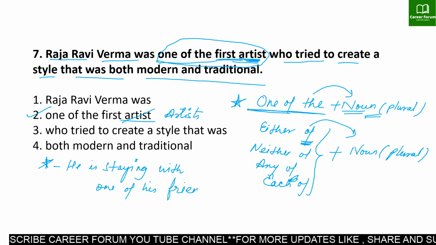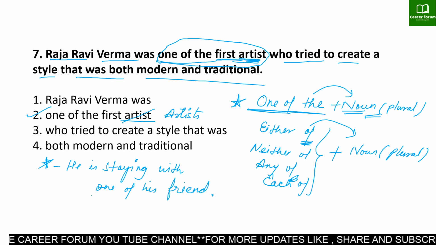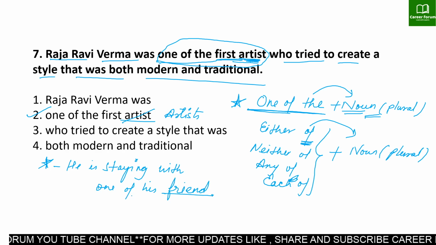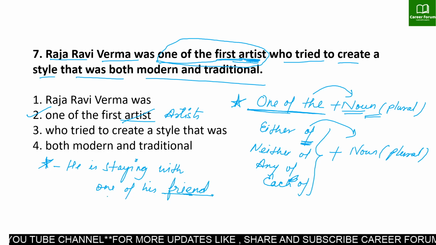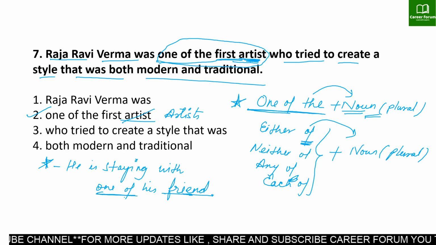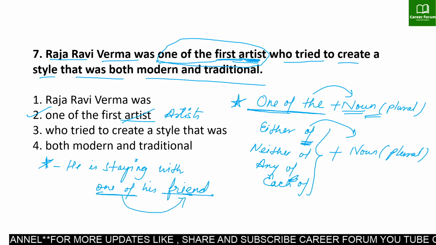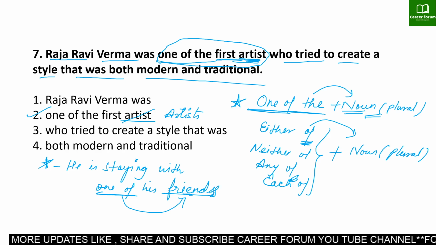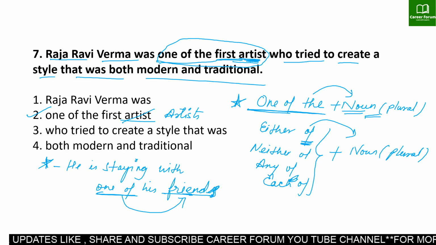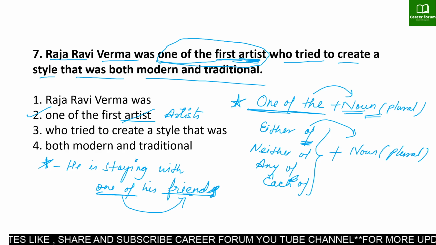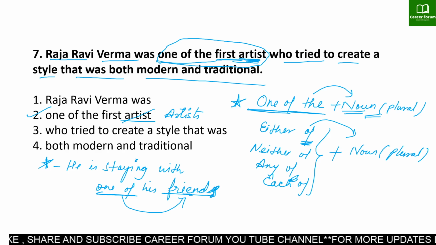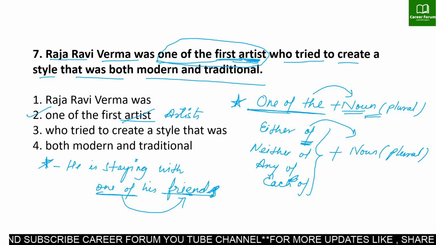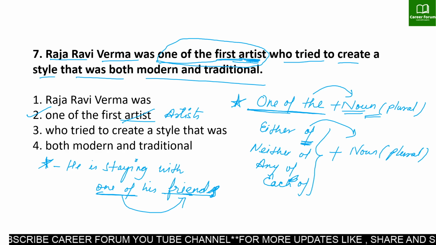Suppose you have this sentence in the exam, the error is in this part. We always need a plural noun whenever we have the phrase "one of." So here it has to be "friends," with an s, always. This phrase "one of" typically talks about one out of many, one out of a certain group.